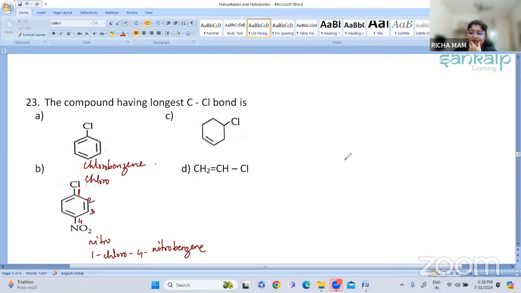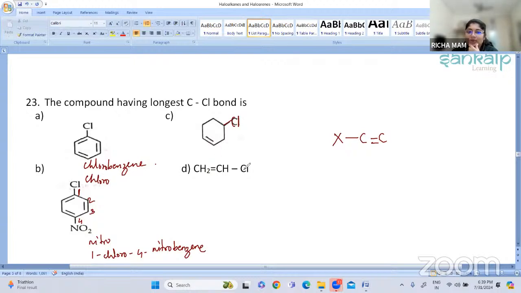We have studied something called allyl compounds, and here you can see both are vinyl. Allyl means the group is directly attached to the carbon next to a carbon-carbon double bond. Here, vinyl means the halogen is attached to the carbon of the double bond.